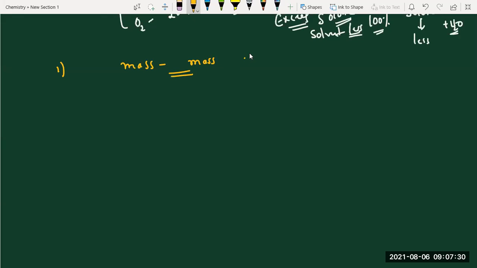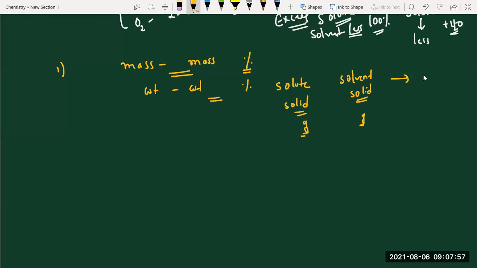You all know, students, in chemistry weight and mass are the same. Means what? Solute is in solid state, and even the solvent is in solid state. Both we express in terms of weight, grams, like that. Finally it gives a solid solution.